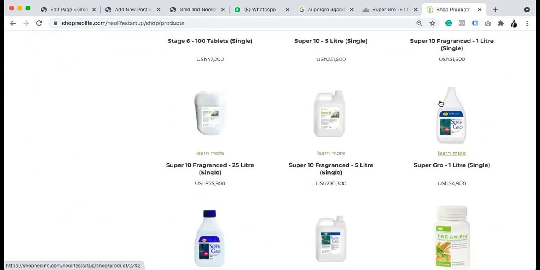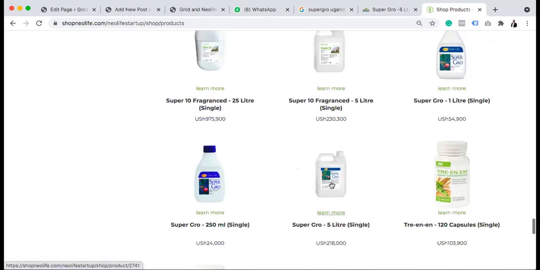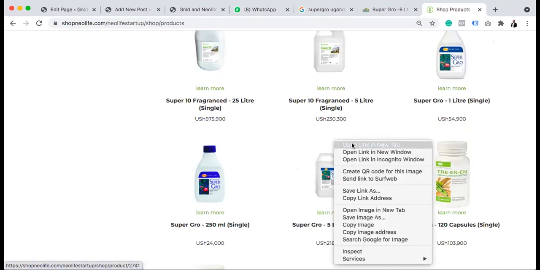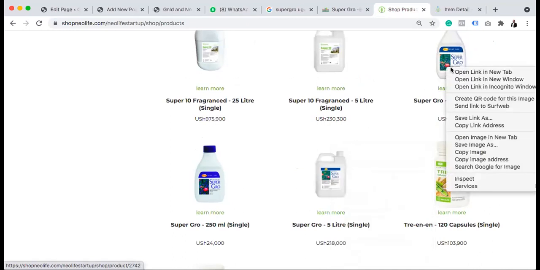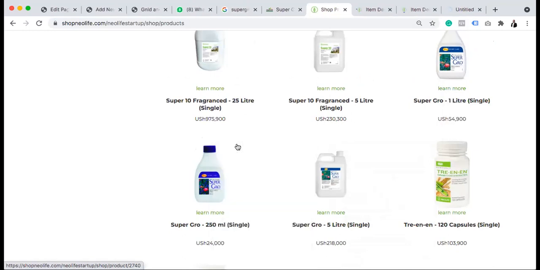Super Grow 1 liter, Super Grow 250 ml, and Super Grow 5 liter. So in Nigeria, we only have 1 liter and this. So can you see how this picture is big now? So let's open this here. Let's open this here. Right?